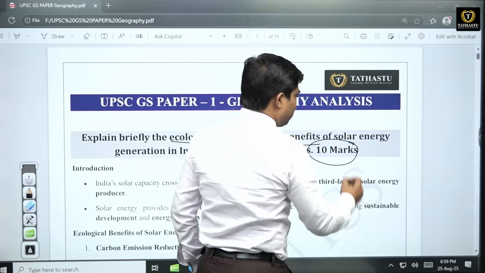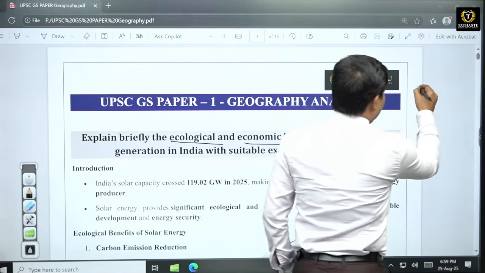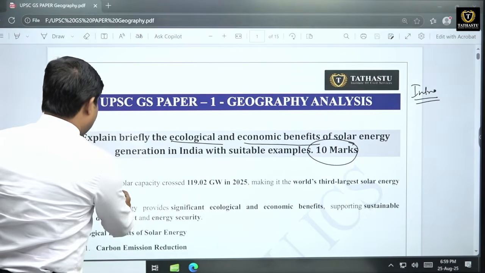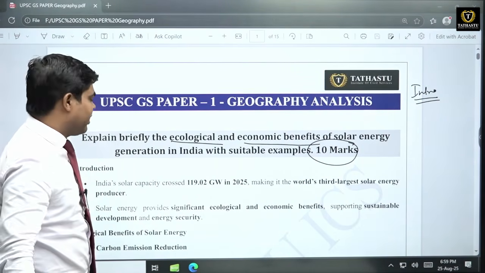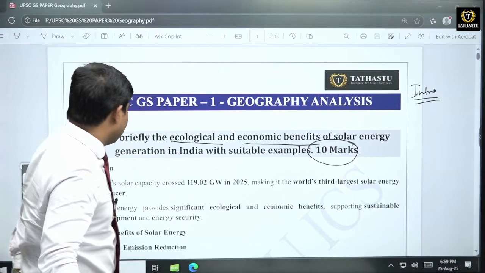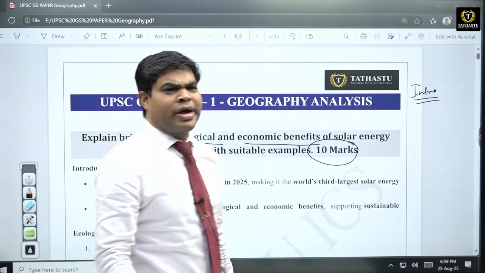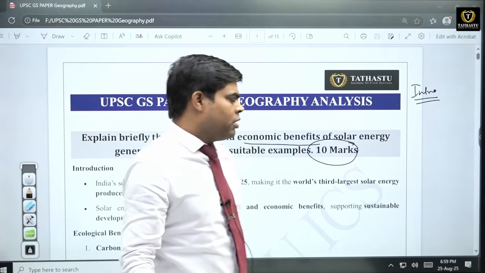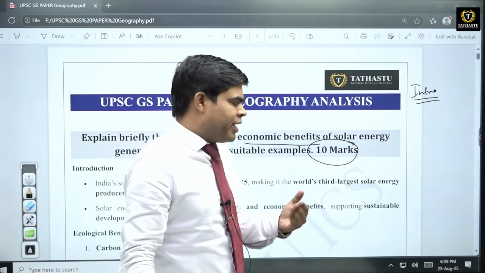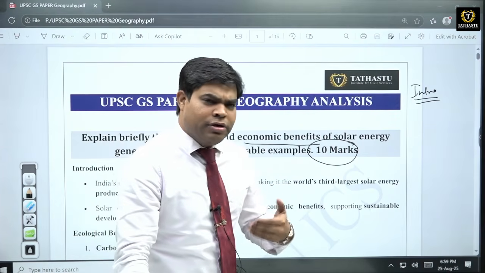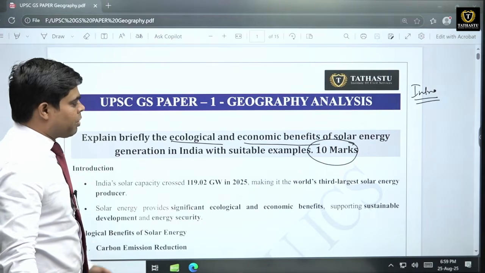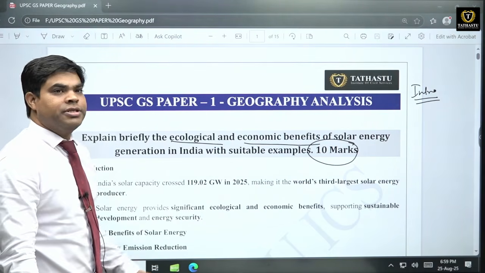So in 10 marks, what you just need to put is a very small introduction, like what I have given here: India's solar capacity crossed almost 119 gigawatt in 2025, making it the world's third largest solar energy producer. So in this manner you can start your answer, or some other manner also, giving a glimpse of the recent status of solar energy in India. You can start from there, and now you can further go into the body of the answer, like solar energy provides significant ecological and economic benefits supporting sustainable development and energy security.